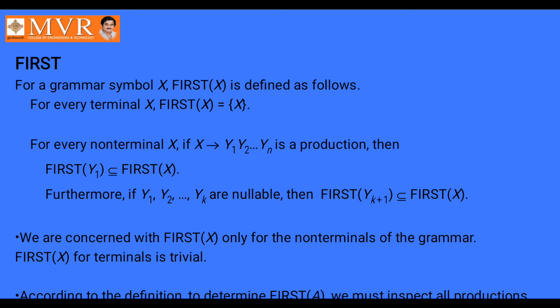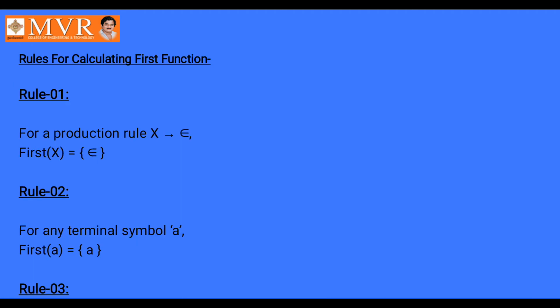First of X for a terminal is trivial. According to the definition, to determine first of X, we must inspect all productions.